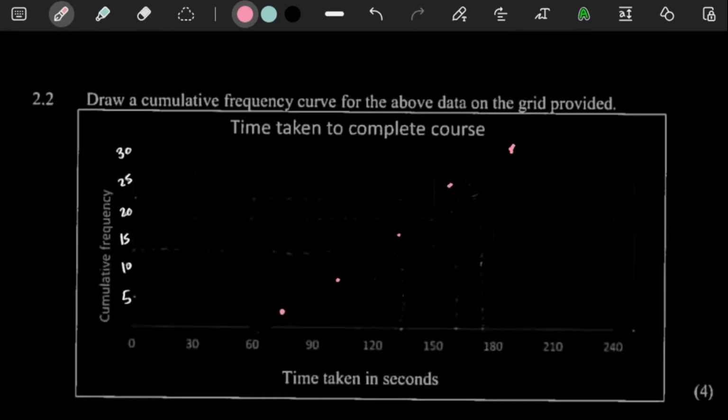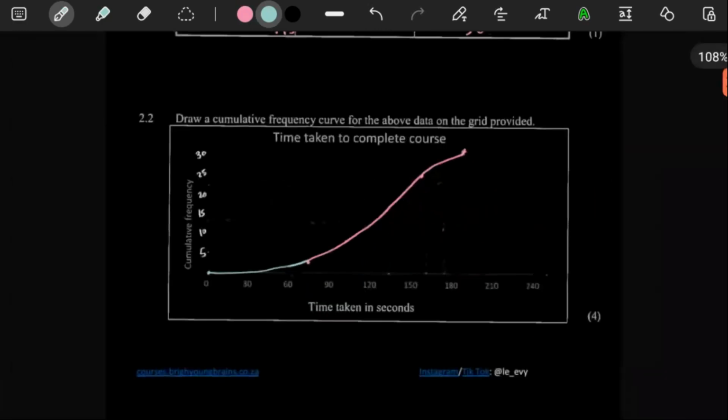Whenever you plot your ogive, your cumulative frequency curve, you always want to make sure that as you draw your curve, you make it as smooth as possible, and try to always make sure that it goes down to 0, because it's just supposed to give an idea of how the data would somewhat perform. So here, let me put this in another color. This is what our cumulative frequency curve would look like.